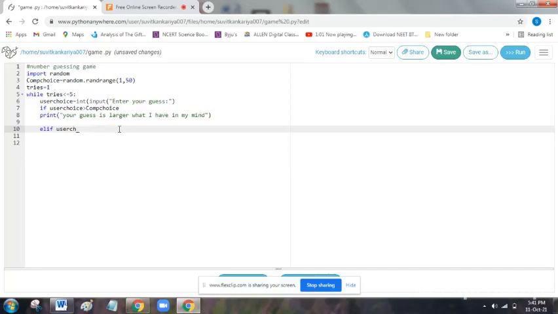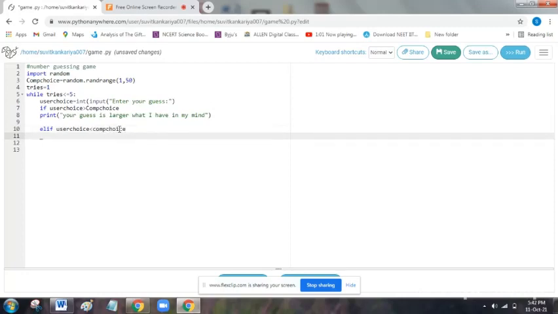If user choice is less than comp choice, then it will display print, your guess is lesser than what I have in my mind.